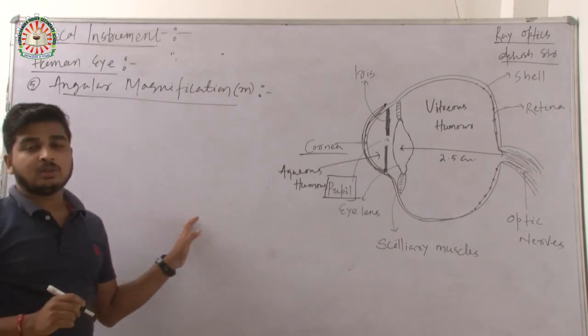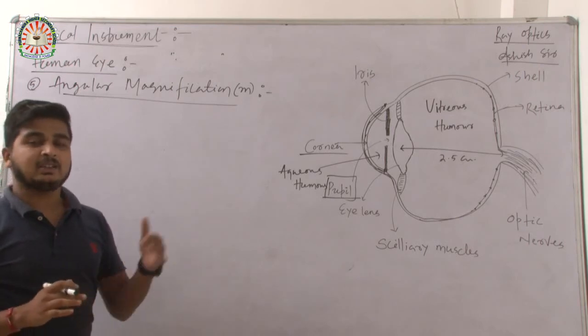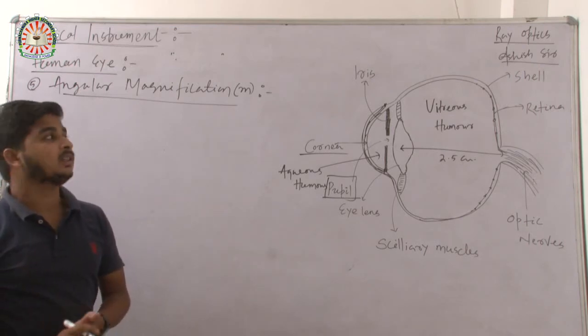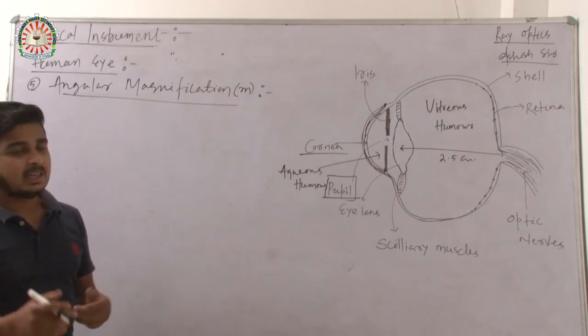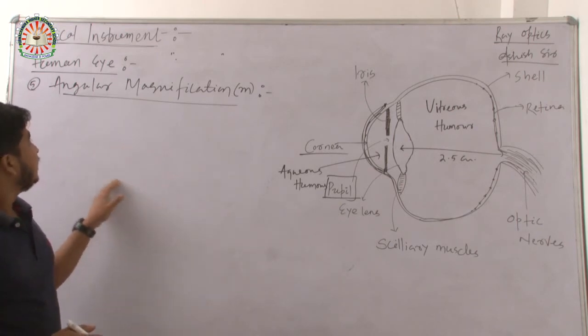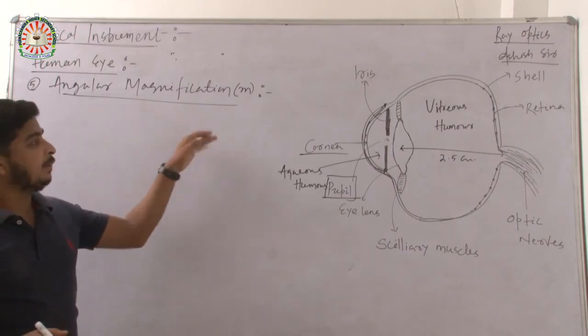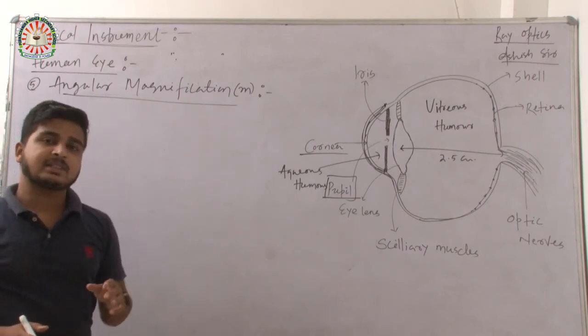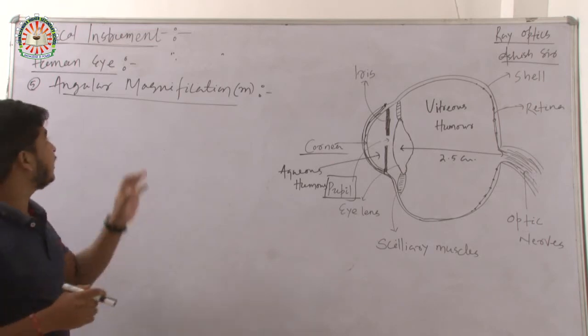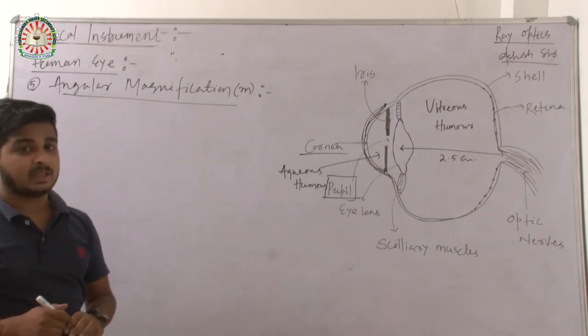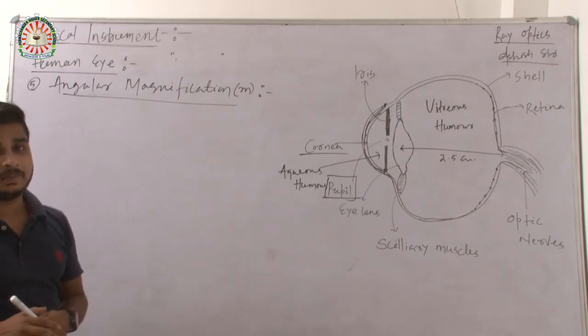M equals magnification equals size of image divided by size of object, or image distance by object distance. These are the formulas. But there is another concept, that is angular magnification. It is very easy to understand magnification by angular magnification. So let's discuss what is angular magnification.